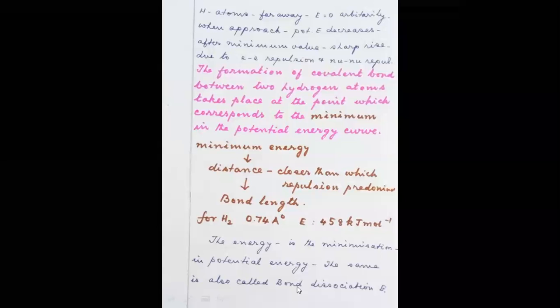This minimization in the potential energy is also called the bond dissociation energy, because this much energy is given out when hydrogen atoms are brought closer to form the covalent bond. At the same time, if you supply the same amount of energy, the bond between the hydrogen atoms will break, and the hydrogens will be generated as hydrogen atoms.